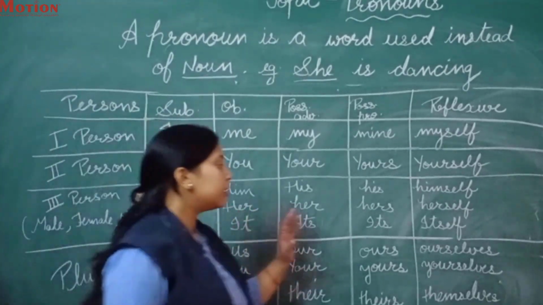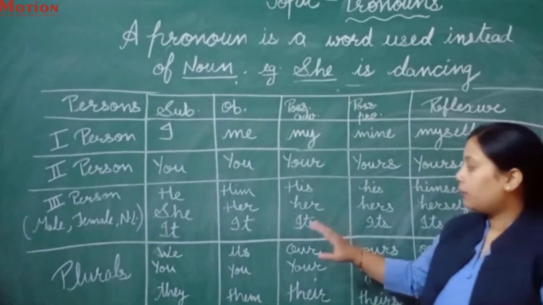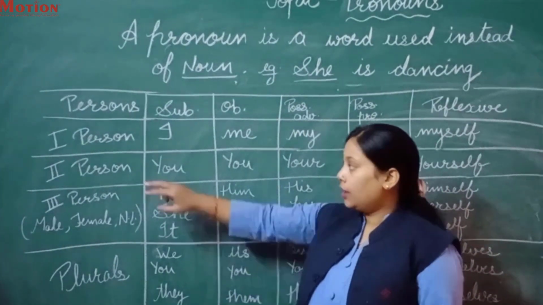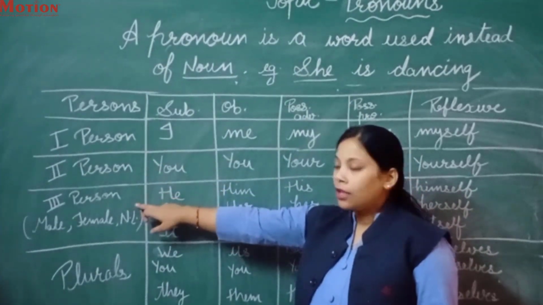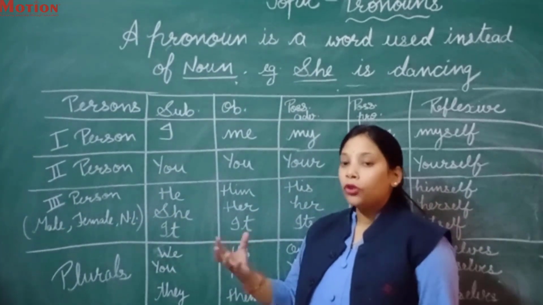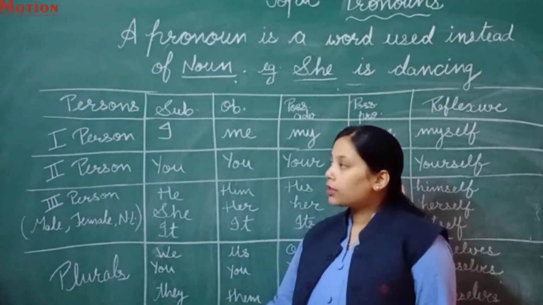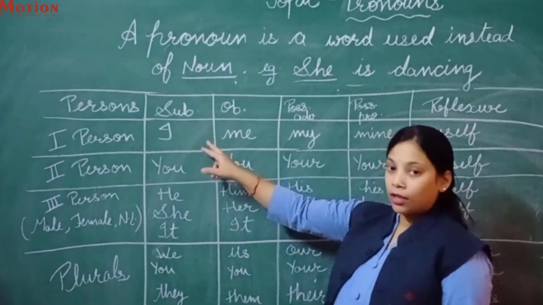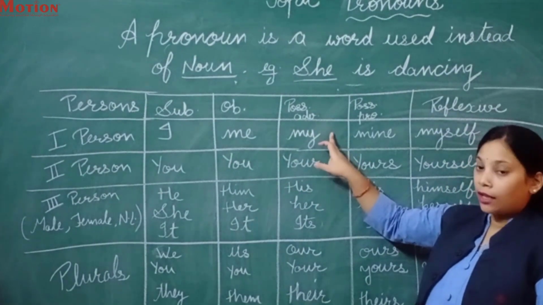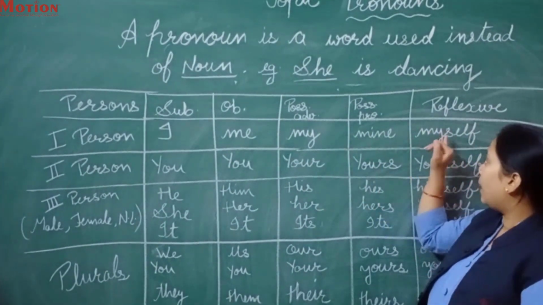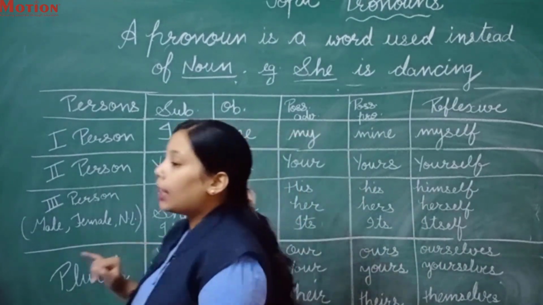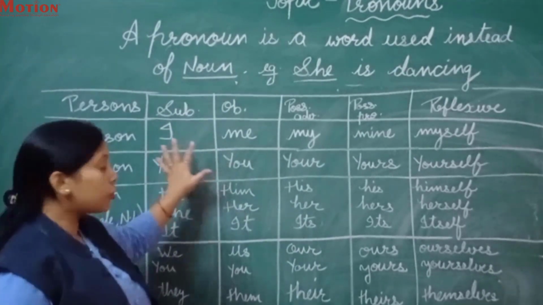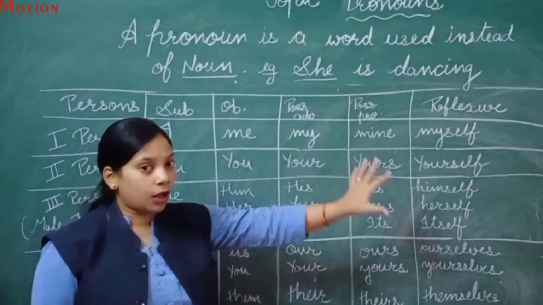I have drawn a table over here. You can see very well. We have segregated the pronouns into three persons basically: first person, second person, and third person. Now, where you have to use the first person, where the second person, where the third person, according to subject, object, possessive adjective, possessive pronouns, and reflexive pronouns. We will discuss where we will use all the persons in the pronouns.